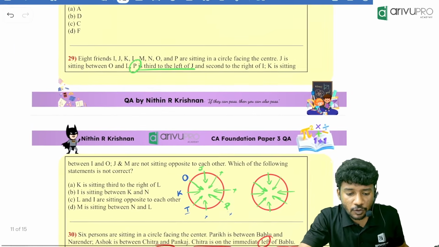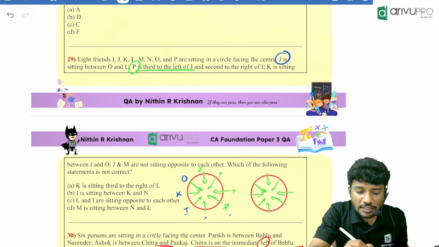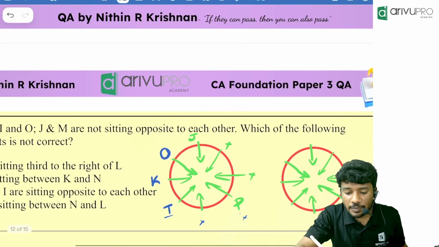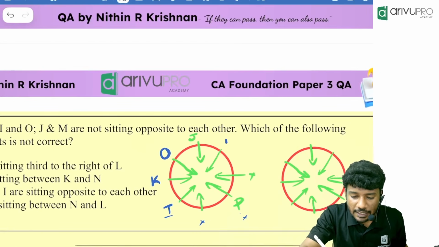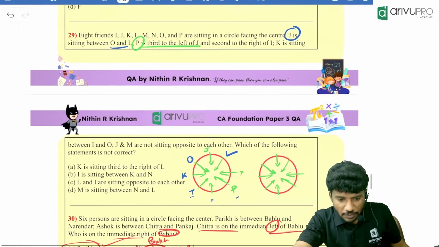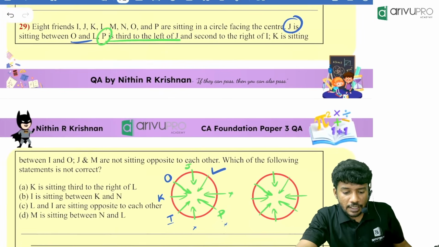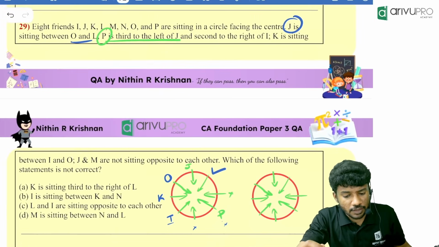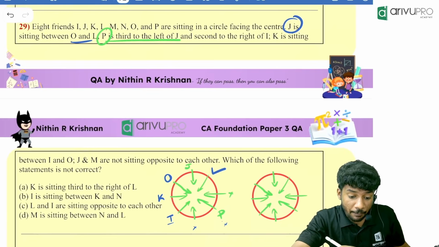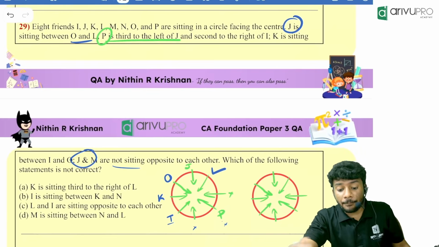Now people, we know something about J. J is sitting between O and L. That means where will be the position of L? L will be over here. Then what is the remaining person? J and M are not sitting together. That is, sorry, J and M are not sitting opposite to each other.